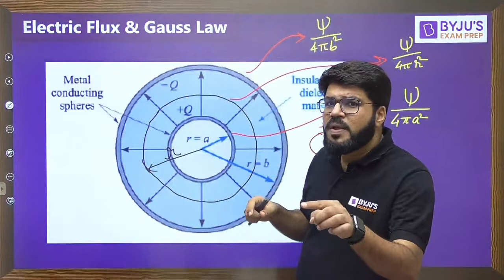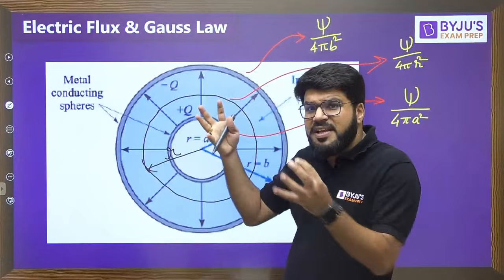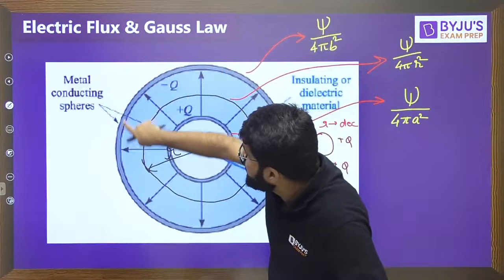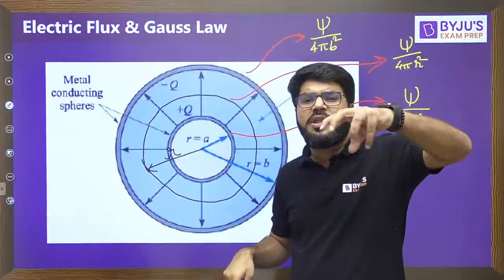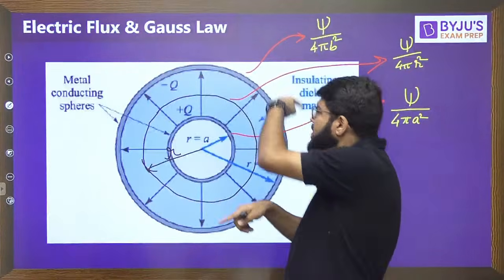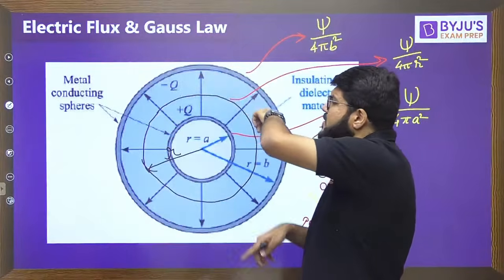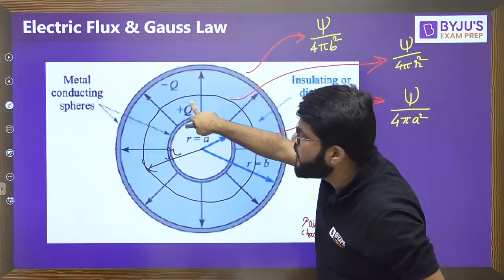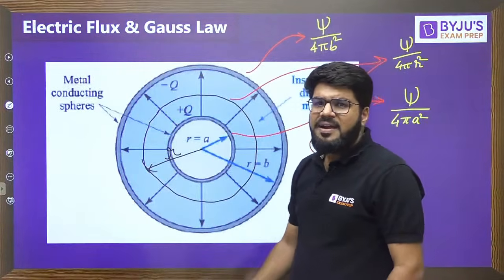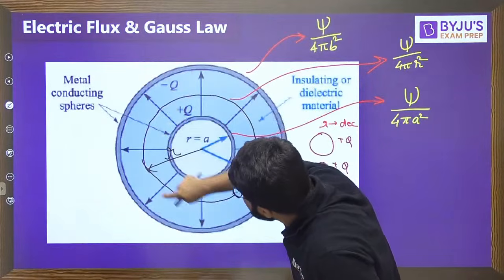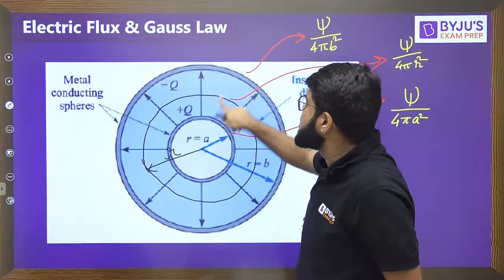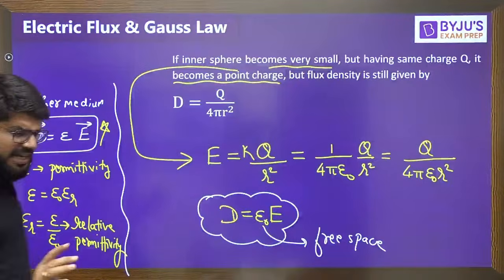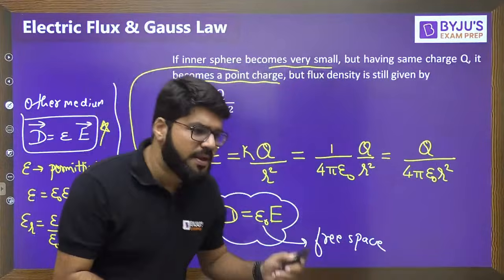Because there was a charge Q applied on the inner sphere, and the inner sphere is inside the outer sphere. So in short, the flux crossing the outer sphere is equal to the value of the charge enclosed by this sphere. This outer sphere has a charge enclosed equal to Q, and whatever charge is enclosed by a surface, the same amount of flux crosses that surface. That is simply known as Gauss law, which came up from the observation of Faraday's experiment.